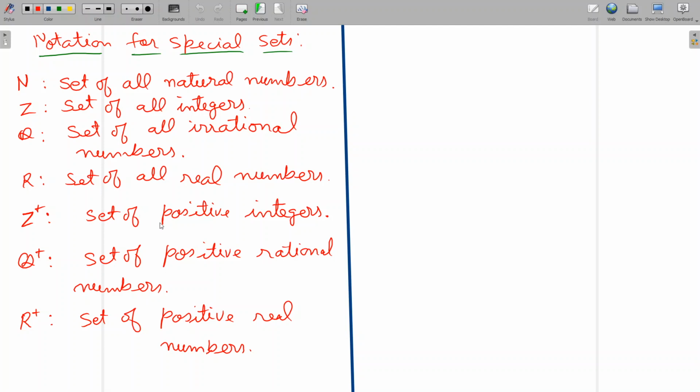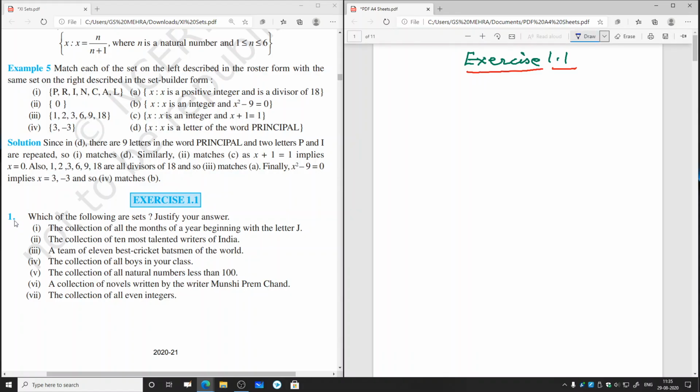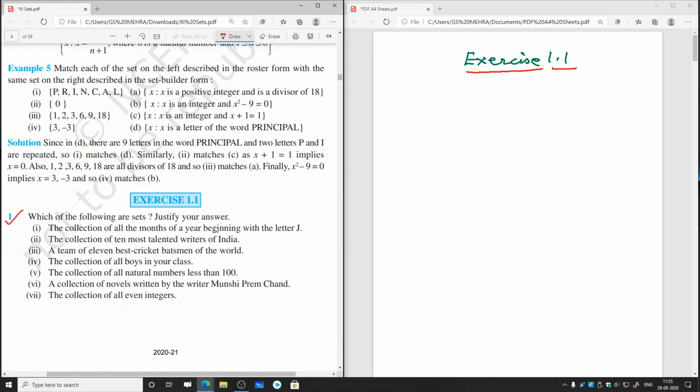Z plus is the set of all positive integers. Q plus is the set of all positive rational numbers. R plus is the set of all positive real numbers. Exercise 1.1, question number 1. Which of the following are sets? Justify your answer. First part, the collection of all the months of a year beginning with the letter J.